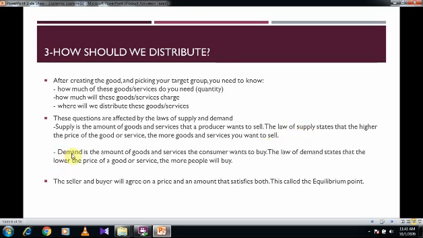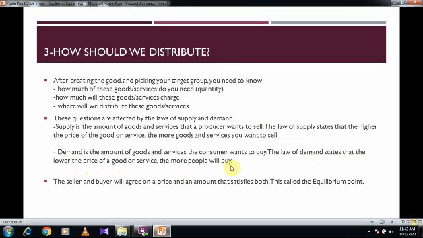The law of demand states that, first to start with, what's demand? Demand is the amount of goods and services the consumer wants to buy. This is from the consumer's point of view, from our point of view. What do I want to buy? The law of demand states that the lower the price of the good or service, the more people will buy.